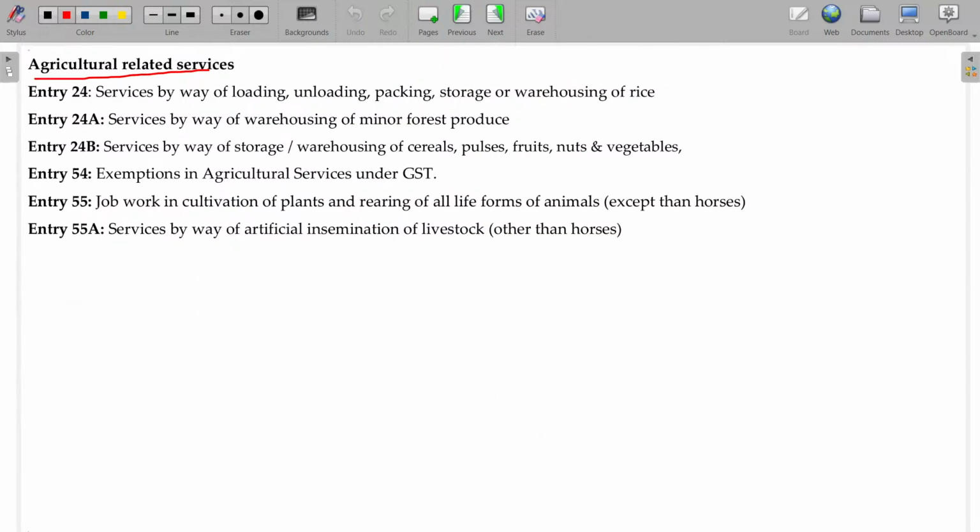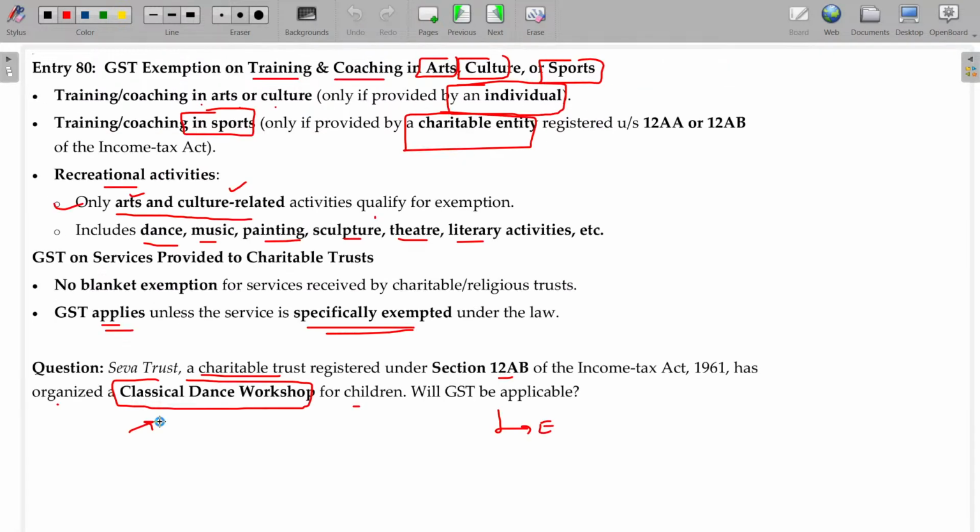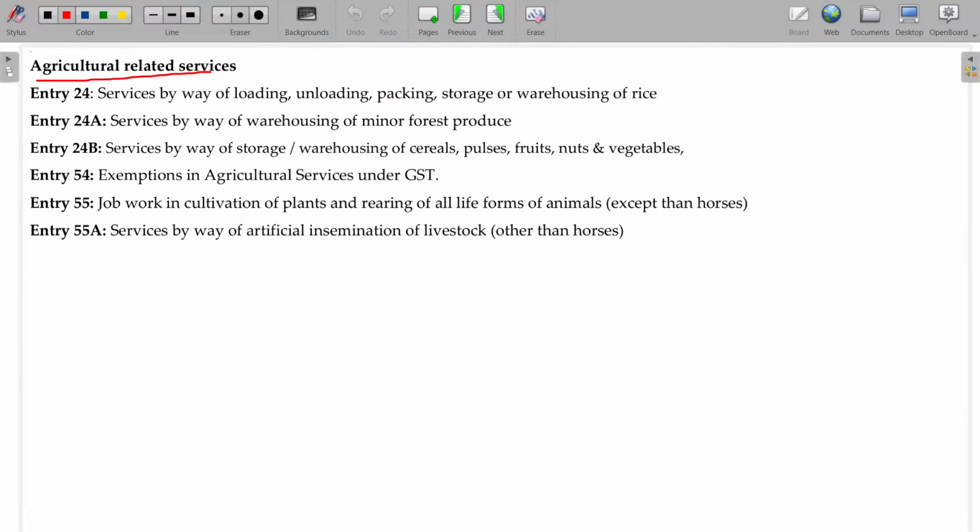Now let's move on to the next content. So with that, the first concept, charitable and religious activities, is over. Now let's move on to the next one, agriculture related services. Now entry 24: services by way of loading, unloading, packing, storage or warehousing of rice are exempted. Entry 24A relates to services by way of warehousing of minor forest produce.